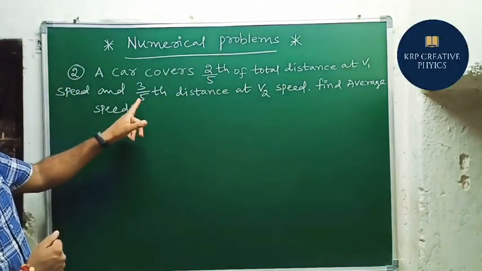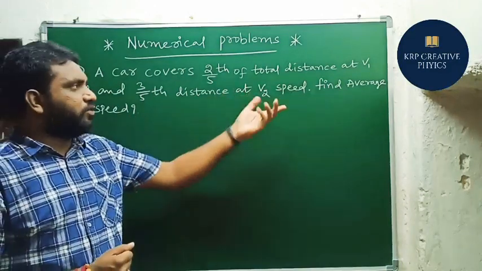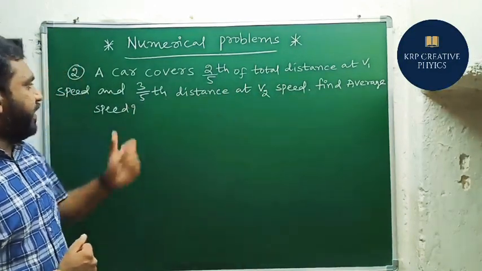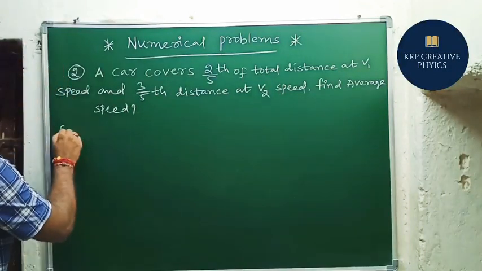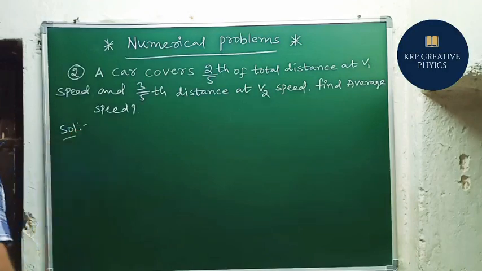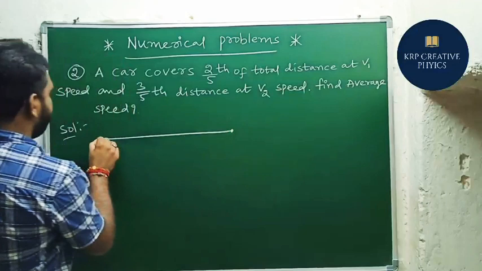3 by 5th of the distance at V2 speed. Find its average speed. So first we need to draw the diagram to find the solution here. First I am going to draw the diagram for the simplification of the question.